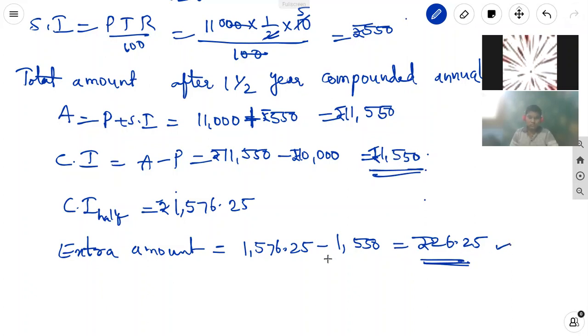So we can tell the answer. Would this interest be more than the interest he would get if it was compounded annually? Yes. Why? Because the compounded half yearly amount is comparatively more than compounded annually.